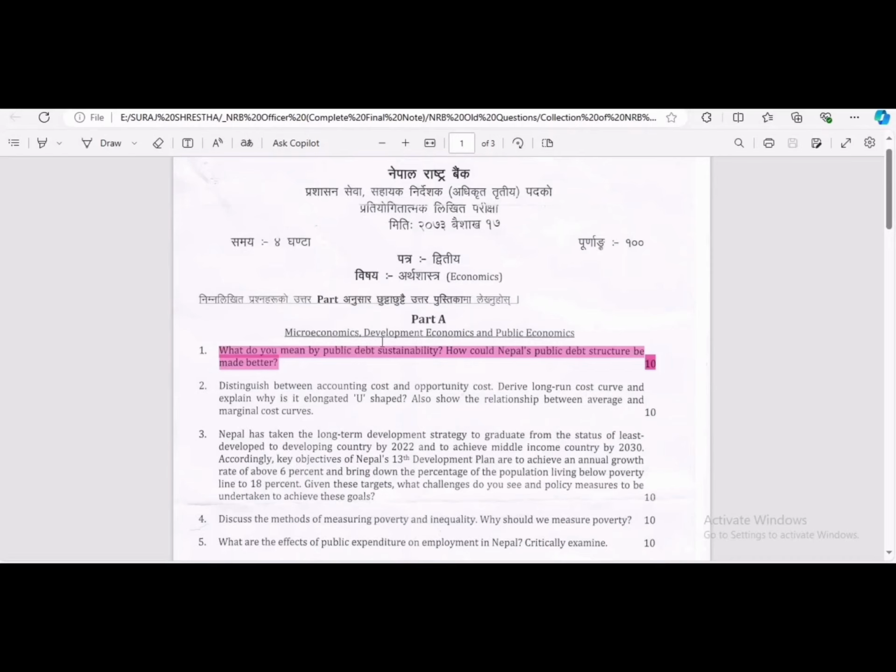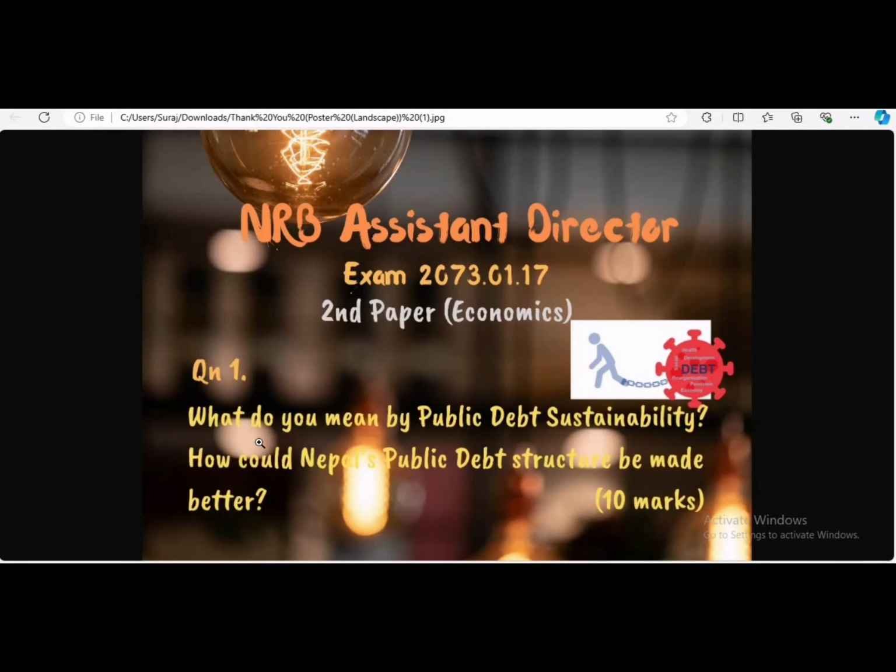So we have chosen the question of 2073 Bhadra 17, and the first question of this examination, from economics, is: what do you mean by public debt sustainability? How could Nepal's public debt structure be made better? What is the question? The question is, what do you mean by public debt sustainability and how could Nepal's public debt structure be made better? And it carries 10 marks.